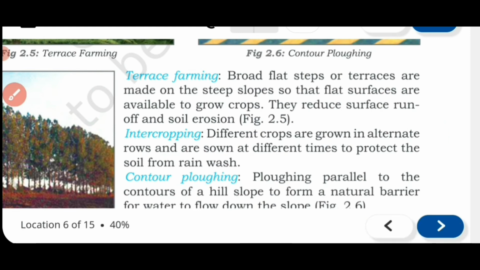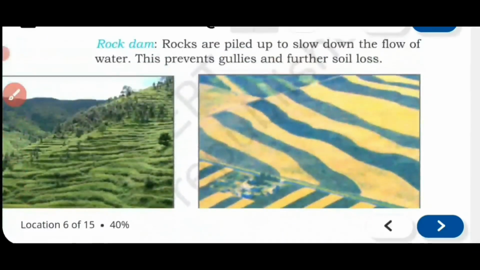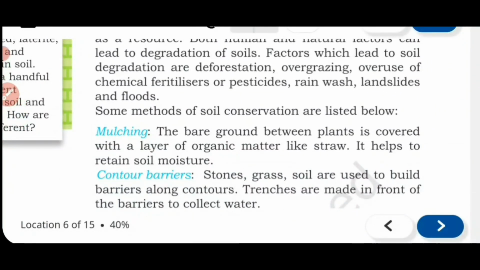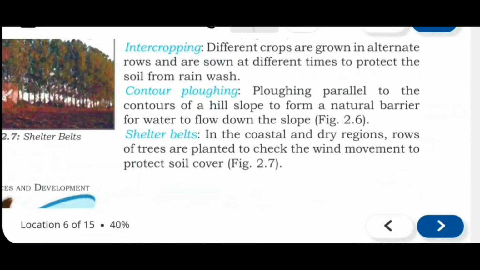Now moving to the next, that is given here, contour plowing. Actually you need to understand the meaning of contour, then you will understand. The one point before was contour barriers, am I right? That is here, this one, contour barrier. Then now you are getting contour plowing. Now what is contour? Contour means a line which is joining the areas of the same height, and we will get such heights on the mountains.